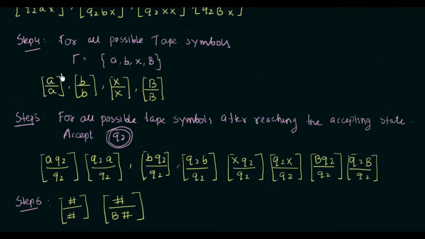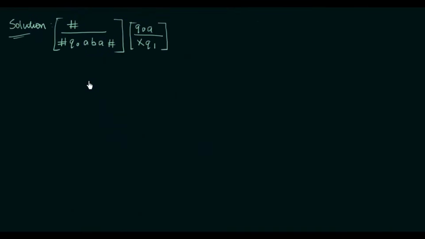Yes, in step 4 we have BB, so B is there on top, and here we have AA, A is there on top. So I can put that in our solution. So I can use B by B so that this B will be cancelled out, and for this A I can use A by A. So this is what I can use. Now what is extra? Hash is there. So in order to cancel hash, we have the hash hash domino, which I already showed you in the 6th step. Actually we created this hash hash domino.